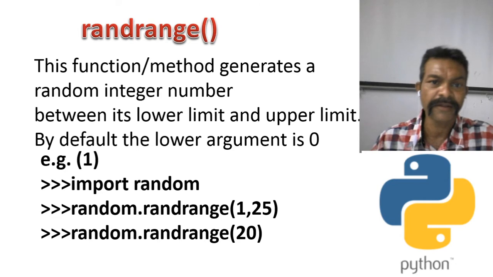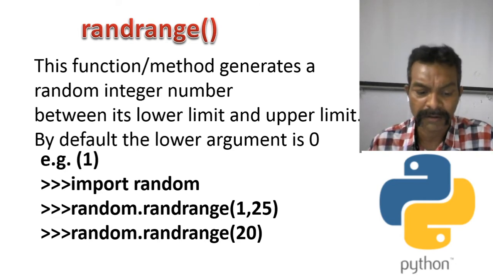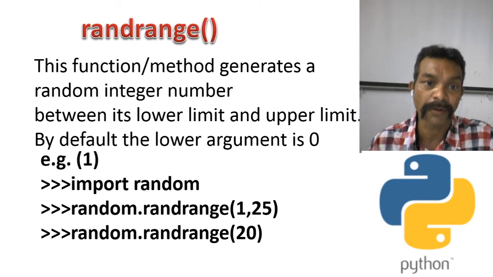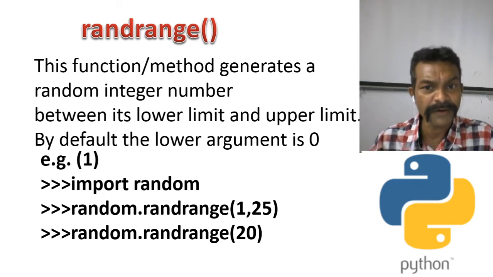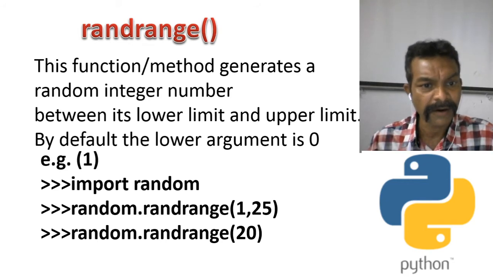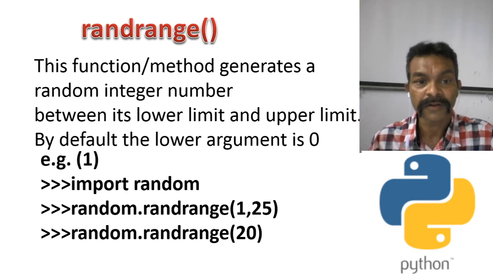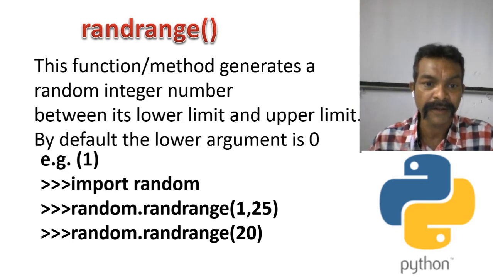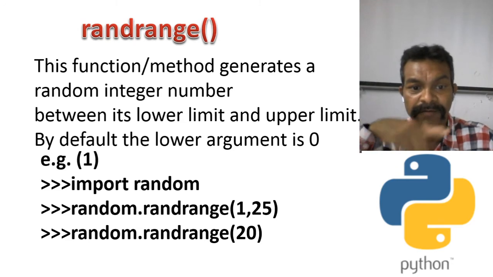Now another function is the random function. Children, this is very important for you because a 3-mark question will be asked in the examination from this topic. So please be careful. This function generates a random integer number between its lower limit and its upper limit. So what does it mean, lower limit and upper limit? By default the lower limit is 0. Okay, you will understand with the help of an example.